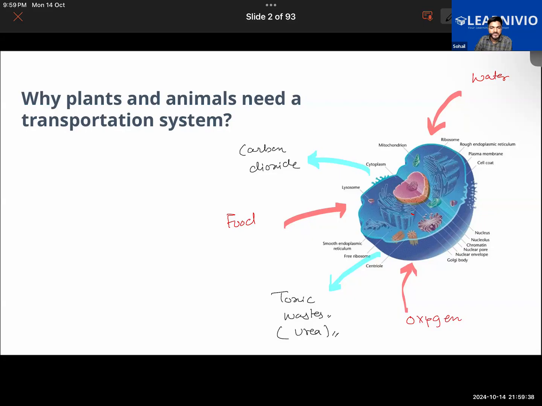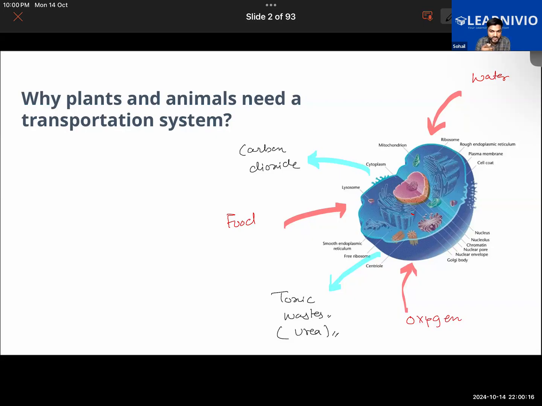Why is a transportation system required in the case of plants and animals? Okay, Ross, what about you? Sir, a transportation system is required so that the required energy, food, oxygen, water can be delivered, and the waste can be thrown out from the cell, and the energy obtained can be used to carry out life processes by the organism.